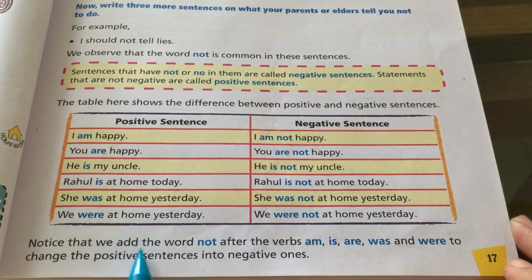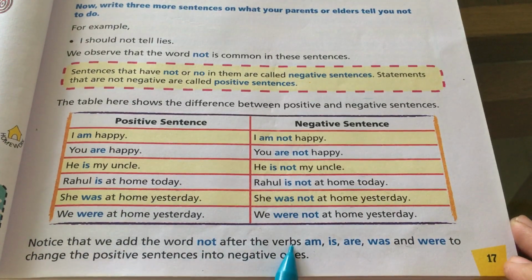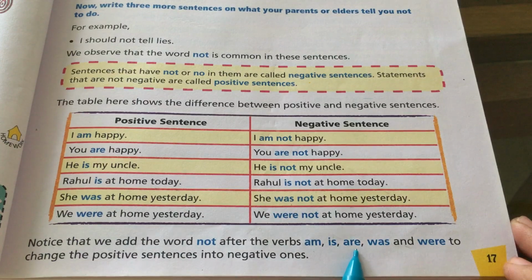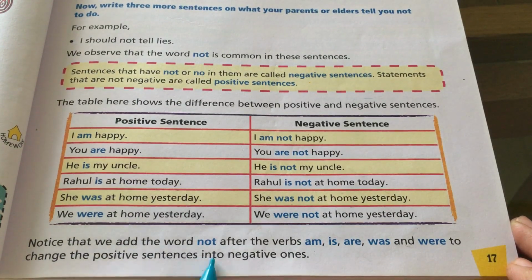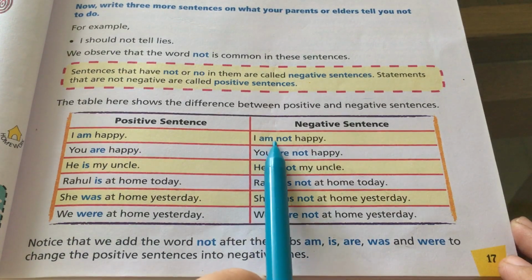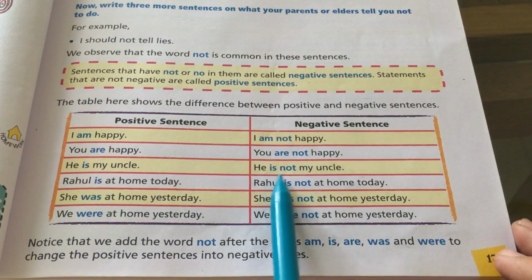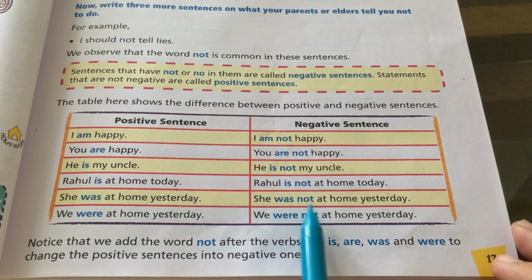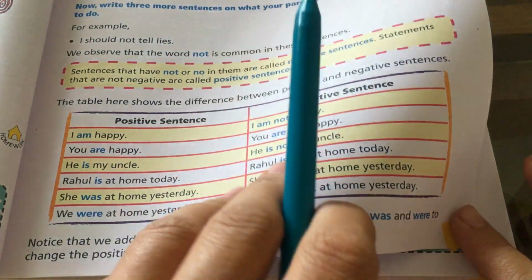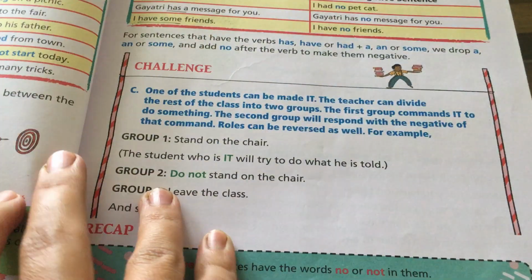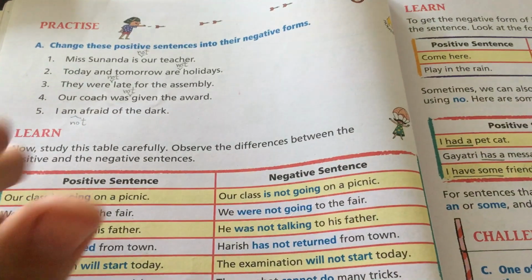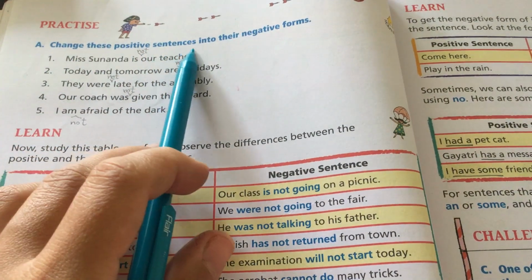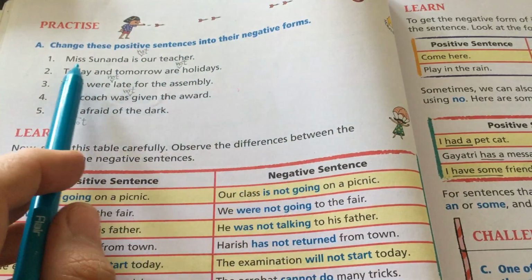Notice that we add the word not after the verbs am, is, are, was, and were to change the positive sentences into negative ones. Am not, are not, is not, was not, were not. Practice time. Change these positive sentences into their negative forms.